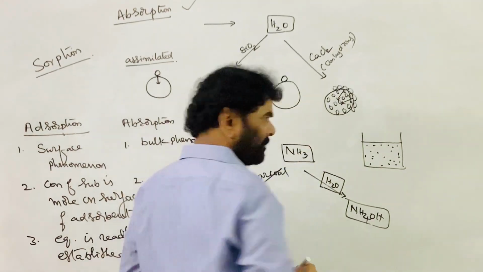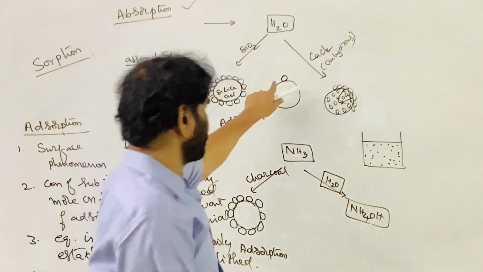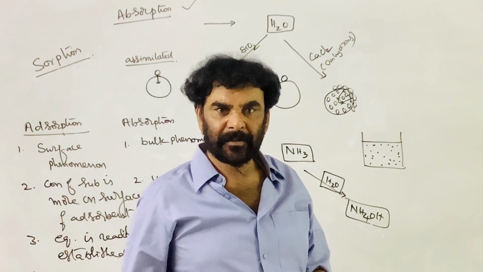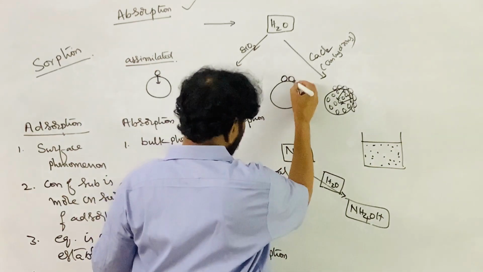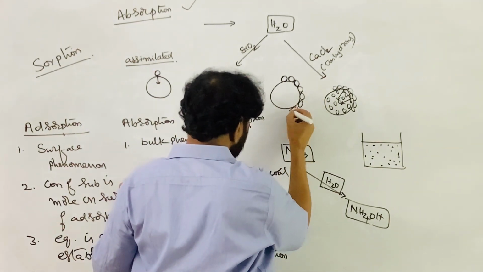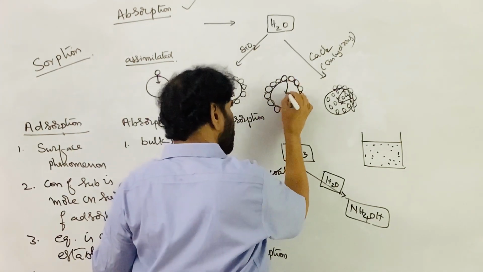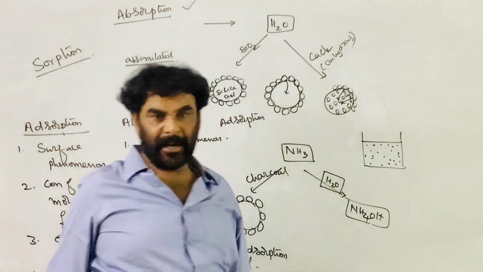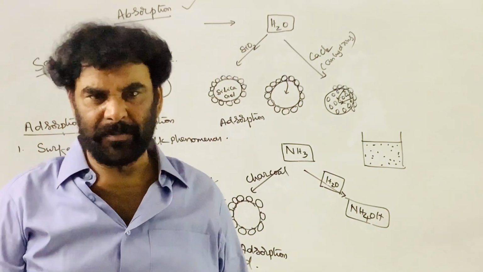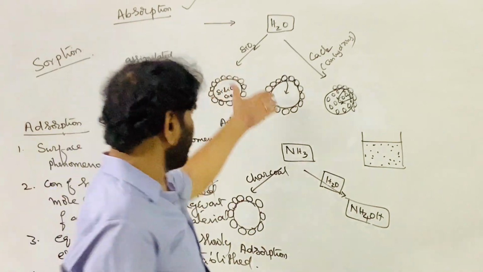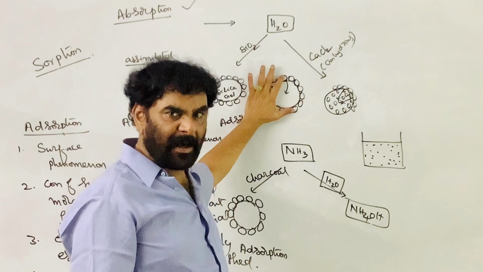Hydrogen gas is passed. First, molecular hydrogen is adsorbed on the surface of the activated charcoal. Through the pores of the capillaries, it moves inside slowly, the hydrogen moves inside that carbon particle. Charcoal is nothing but a carbon particle. So, moving inside, some are held up. This is the adsorption phenomenon.